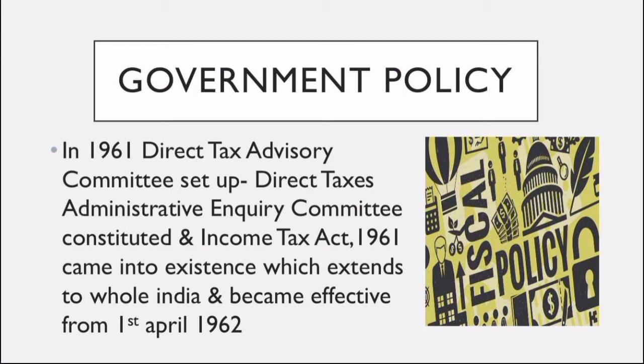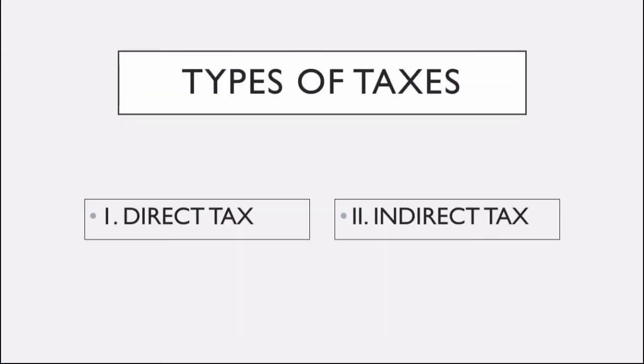Every year, a budget is presented before Parliament by the Finance Minister. The most important component of the budget is the Finance Bill, which contains amendments which are sought to be made in the area of direct tax levied by the central government. There are two types of taxes. First is direct tax, second is indirect tax.